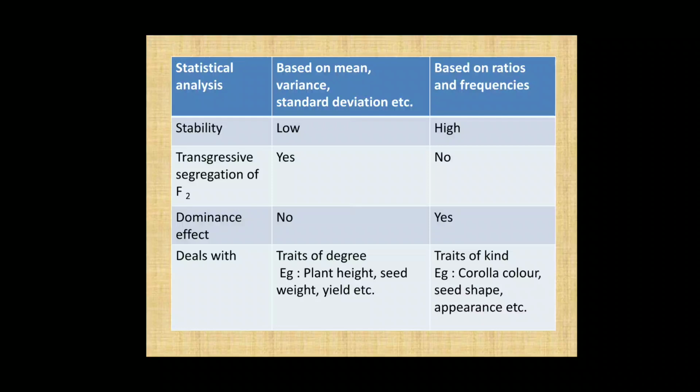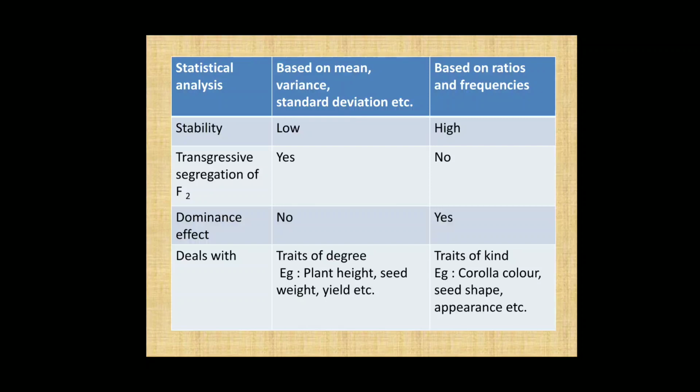Then transgressive segregation in F2: yes, it is observed in quantitative characters, but it is not observed in qualitative characters. Transgressive segregation means progeny which break the limit of the parents, that is, F2 progeny that exceed the limit of the parents. F2 and onwards, it is called transgressive segregation.